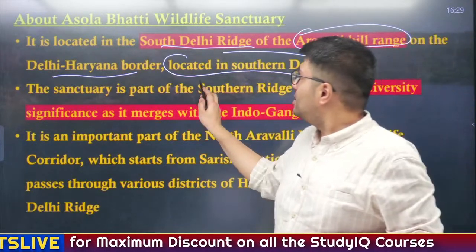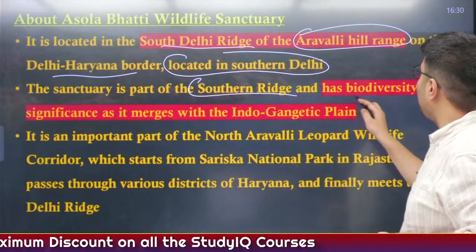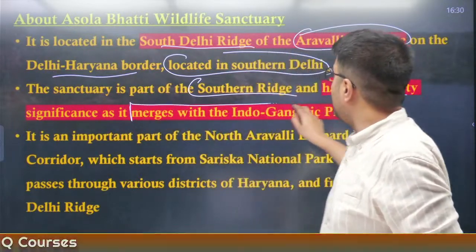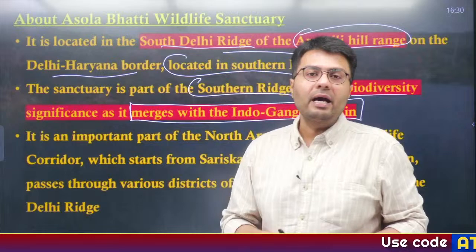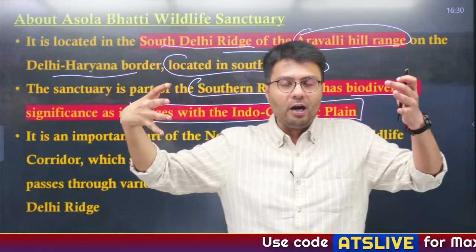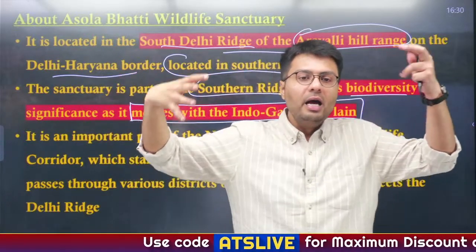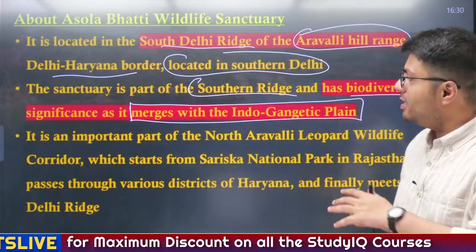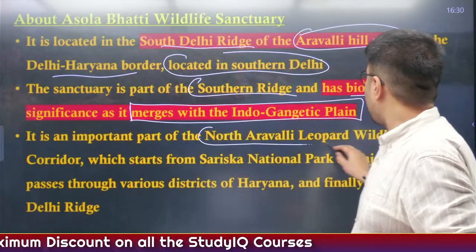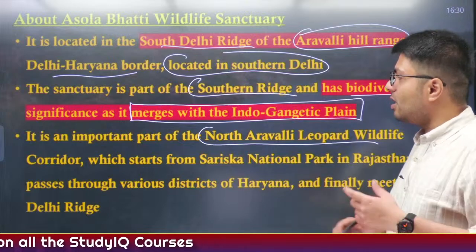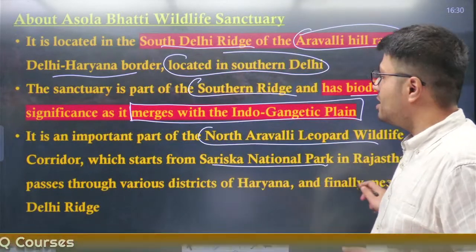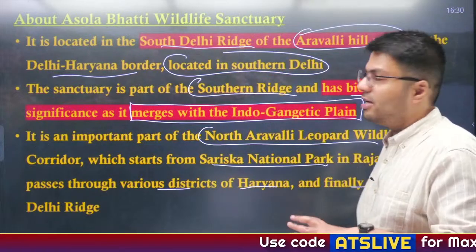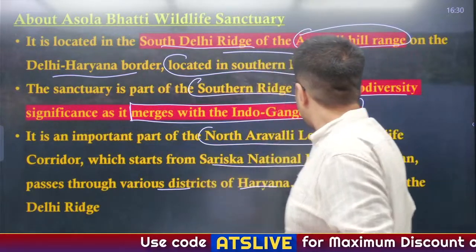Now, the sanctuary is a part of the Southern Ridge and has biodiversity significance because it is where it merges with the Indo-Gangetic plain. So two very significant biodiversities, the Aravali Hill Range and the Indo-Gangetic plain, meet at the Asola Bhati Wildlife Sanctuary. It is also an important part of the North Aravali Leopard Wildlife Corridor, which starts from Sariska National Park in Rajasthan, passes through various districts of Haryana and finally meets in the Delhi Ridge. So that is why it is a leopard wildlife corridor.